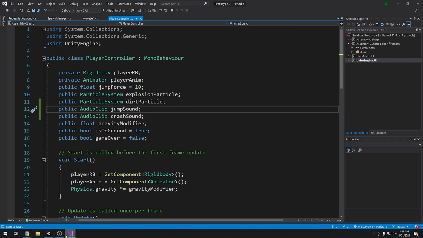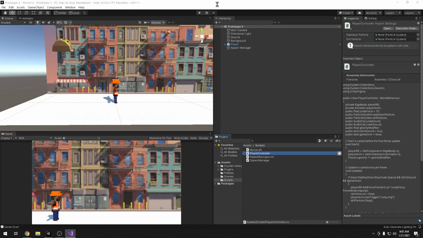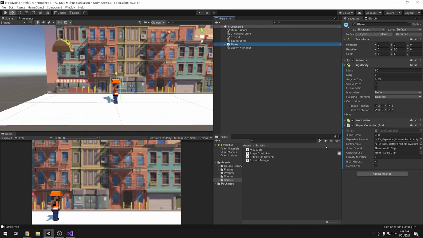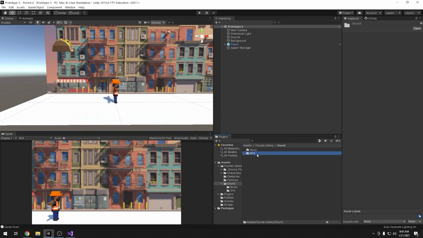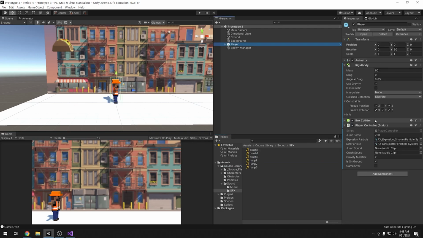So now back inside of our Unity, now when I click on my player, underneath that player controller script, you'll see that I have a jump sound as well as a crash sound that I can now place those sound effects in. So I'm going to go back to my sound menu, open up that sound effects, and then from my hierarchy, select the player and go down to that player controller script.